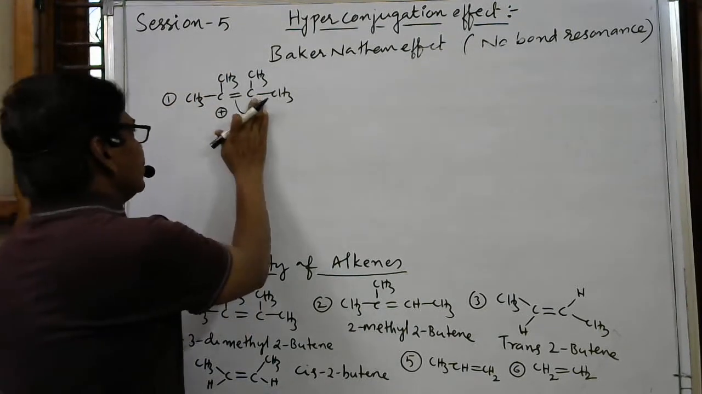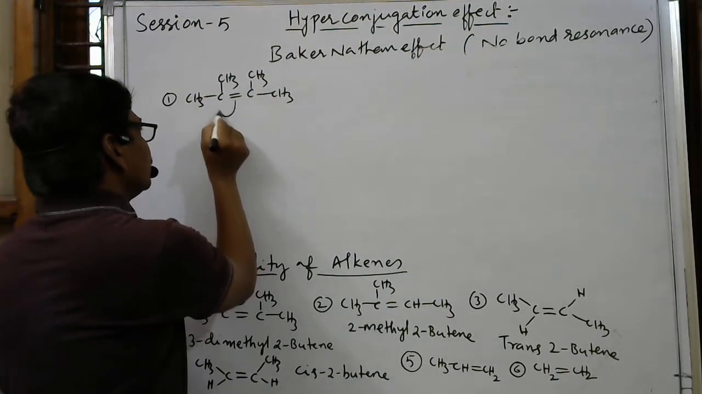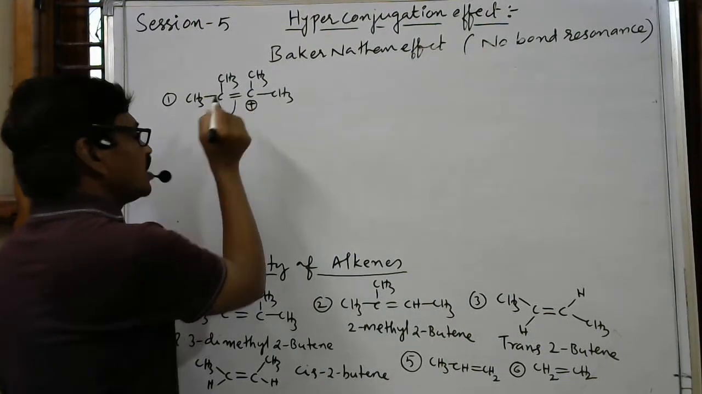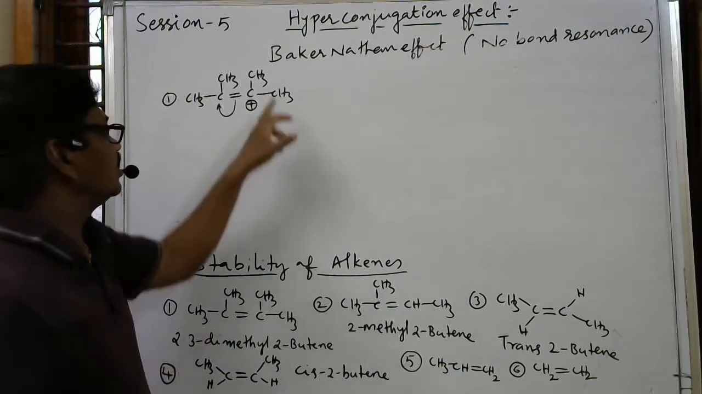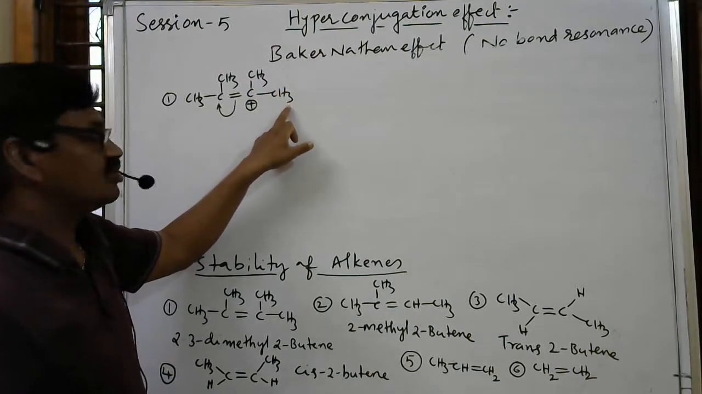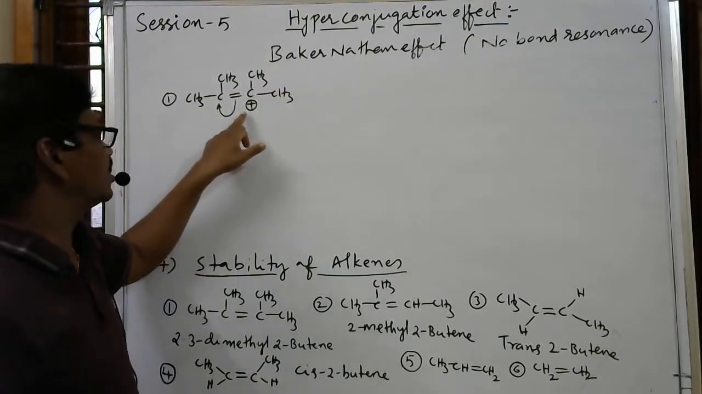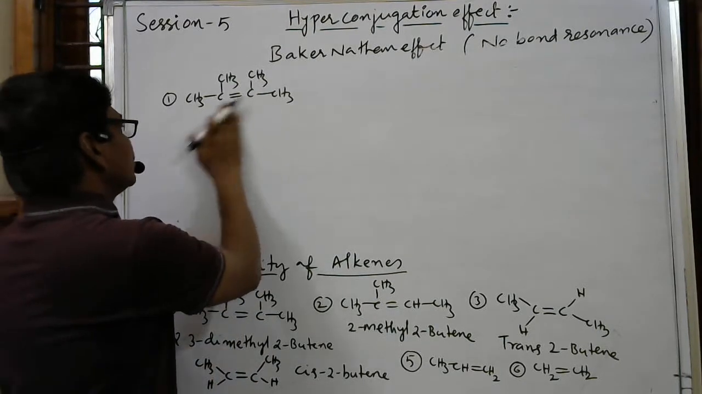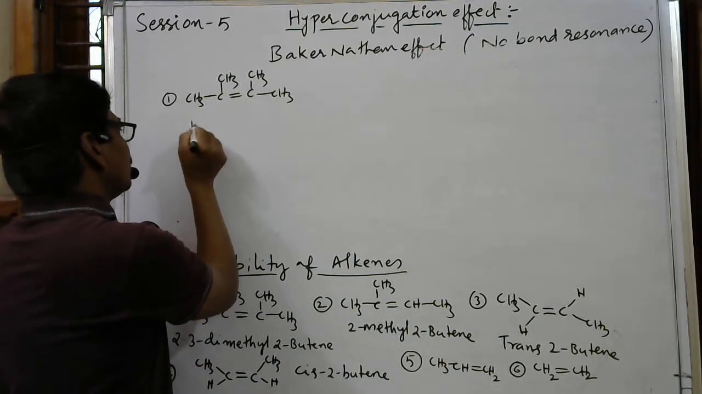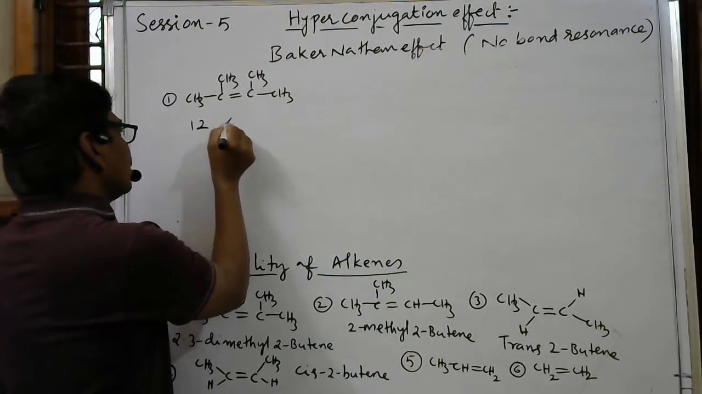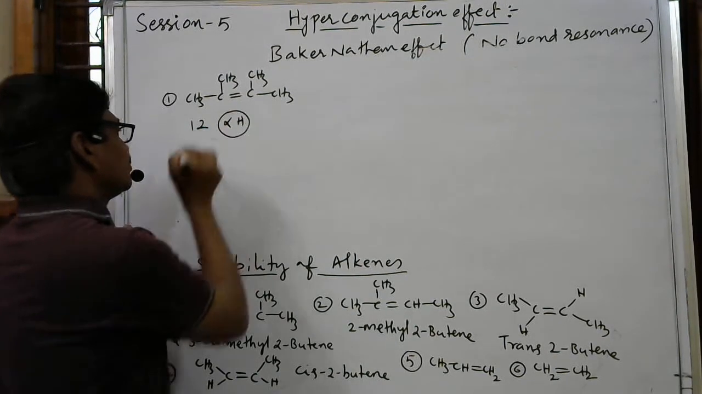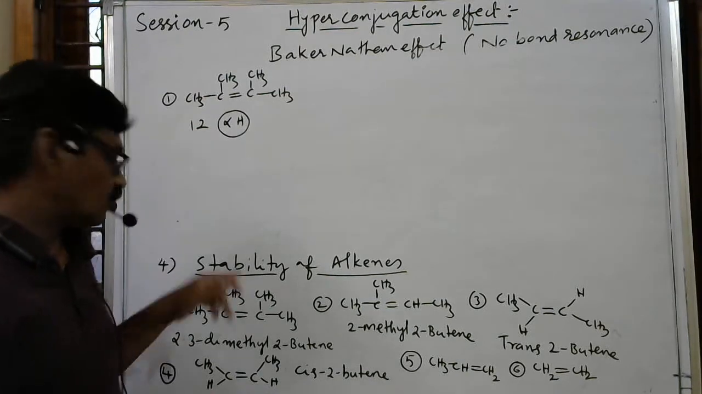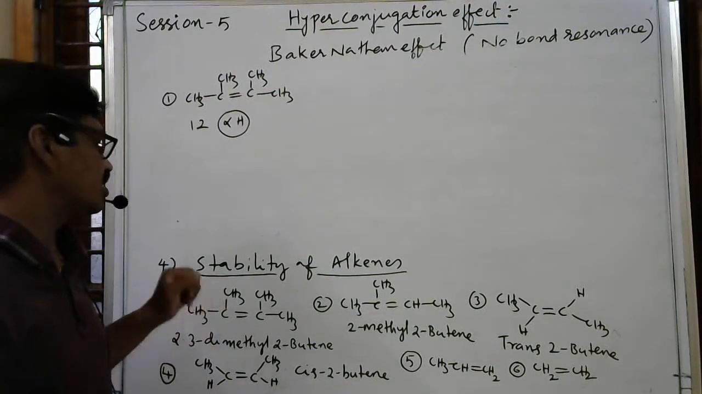Similarly, whenever this bond shifts from here to here, this carbon will get a positive charge. Here 3 hydrogens, here 3 hydrogens, total 6 hydrogens can compensate this positive charge. So in total, how many alpha hydrogens are present here? The number of alpha hydrogens is 12. 12 alpha hydrogens are present, so it is more and more stable.